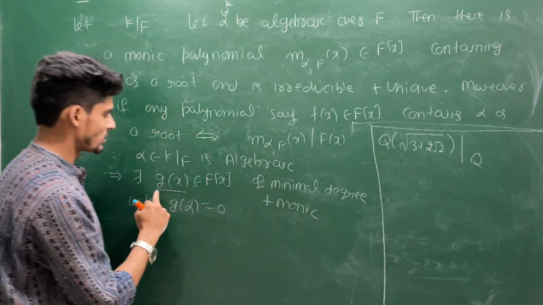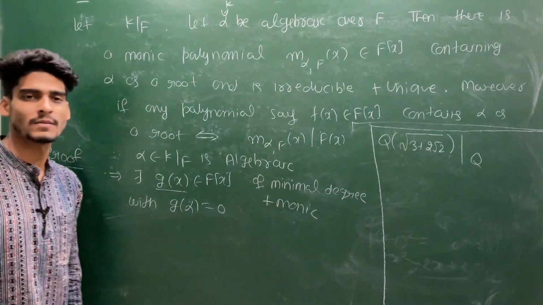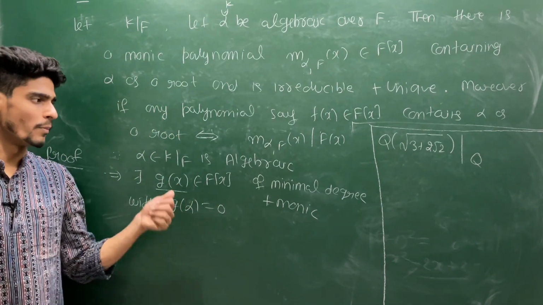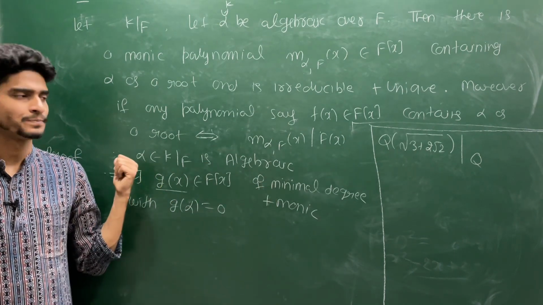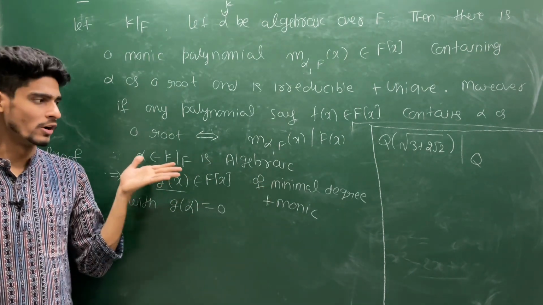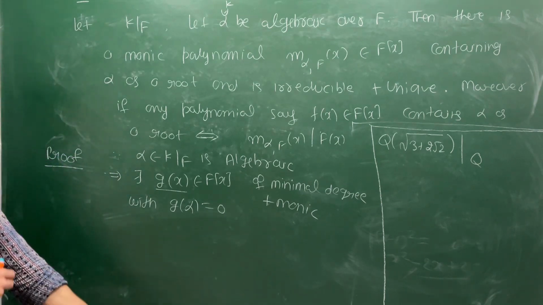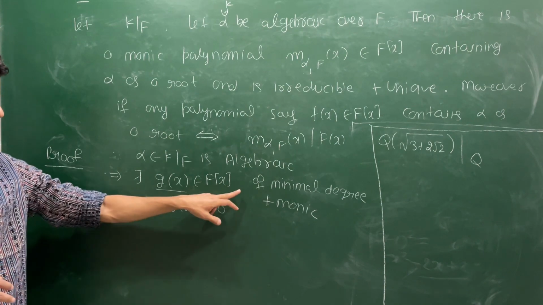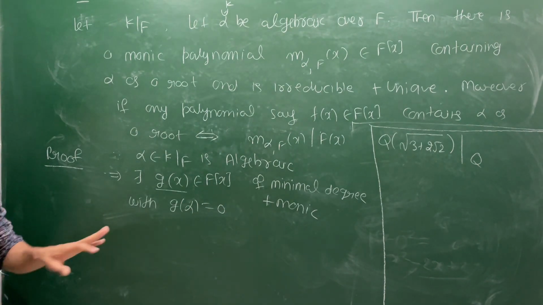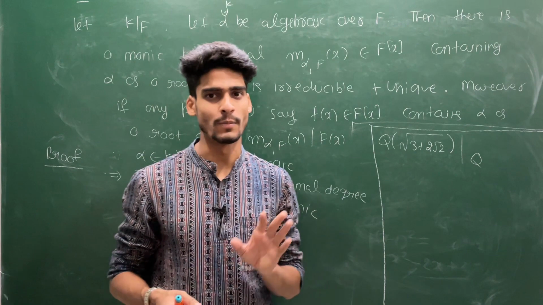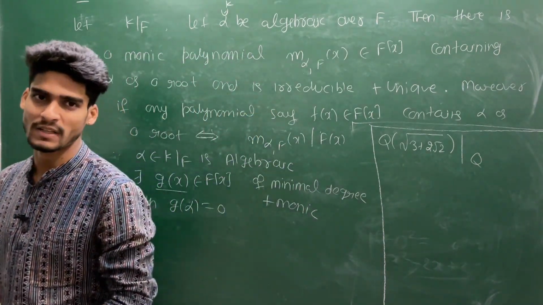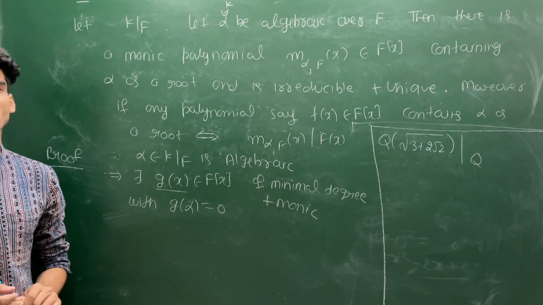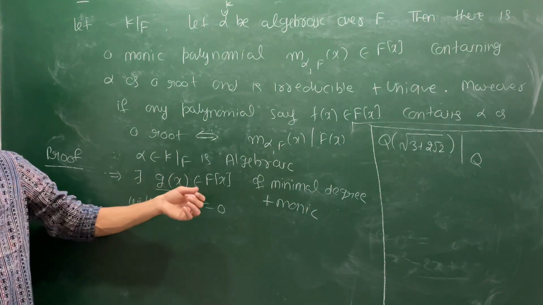Monic I can choose because suppose g(x) looks like a0 + a1 x + ... + an x^n. We are in a field, so an must have an inverse. You operate with the inverse of an, then you get a monic polynomial. So you can always clear denominators and make your polynomial monic inside a field. If you are not in a field, you cannot do this. Suppose I take 2x^2 + 4 in Z. Can you make it monic? You cannot, because the inverse of 2 does not exist in Z. So if you are in a field, you can do that.